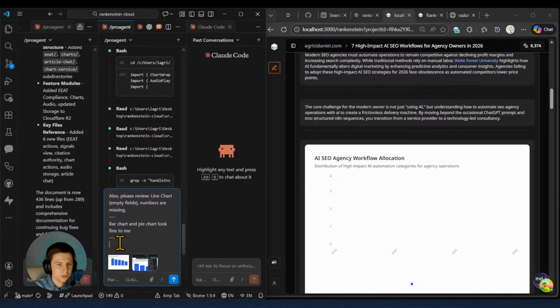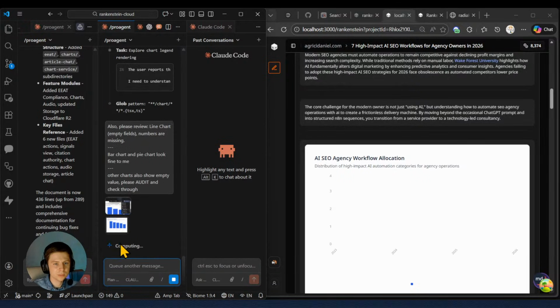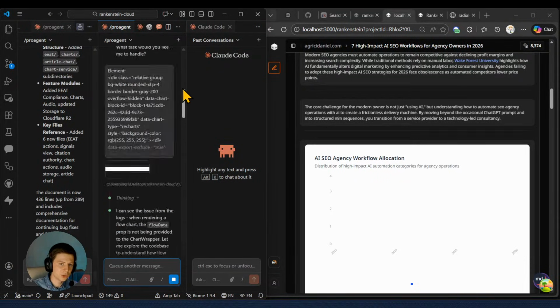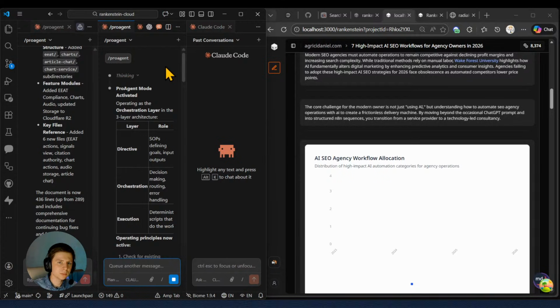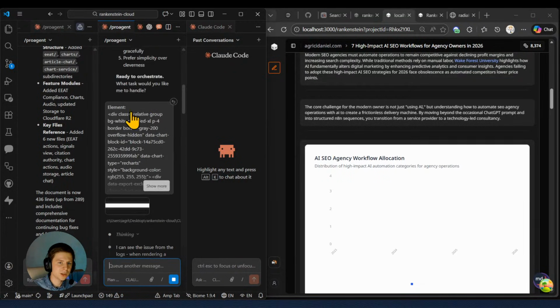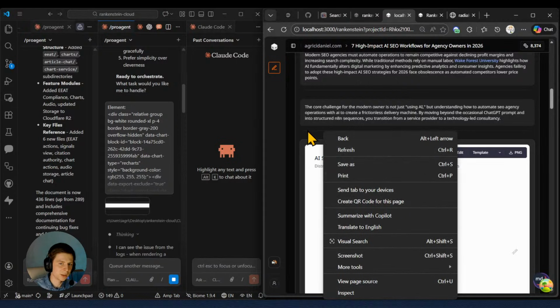So, other charts also show empty value, please audit and check through, right? Sent. So right now what I did in this chat, I turned on Pro Agent, then I mentioned exactly the element. I can just right click on it and press on inspect and I can get the element.